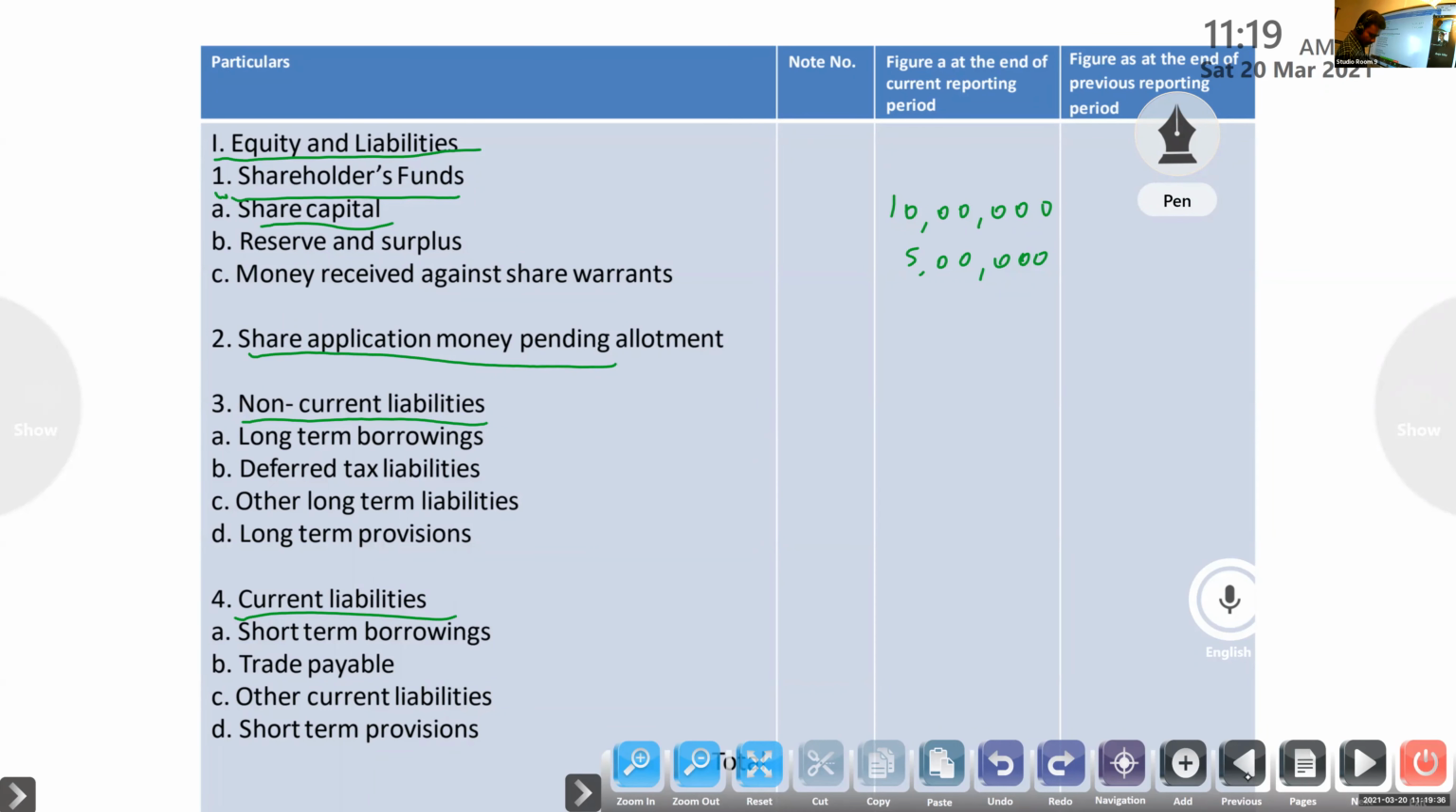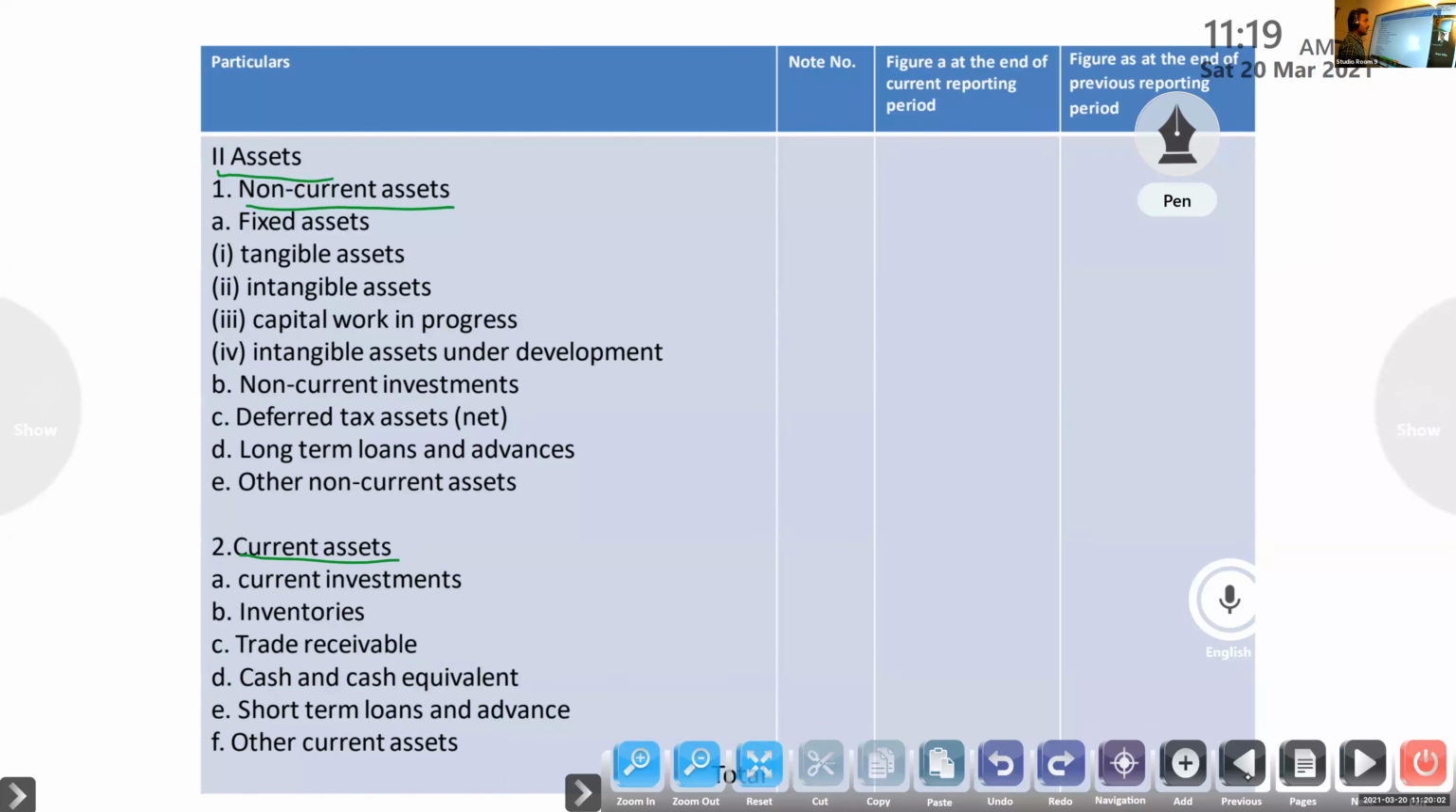Then share application money pending allotment. Next, non-current liabilities, then current liabilities. So these are the major heads. Clear? Next, under the asset side, only two major heads: non-current assets and current assets.